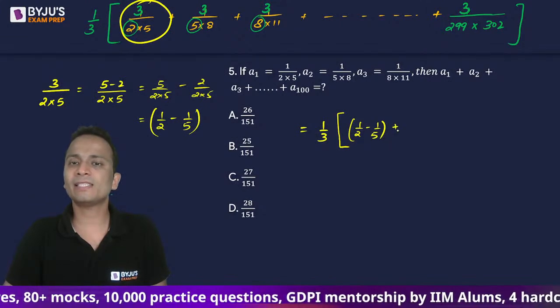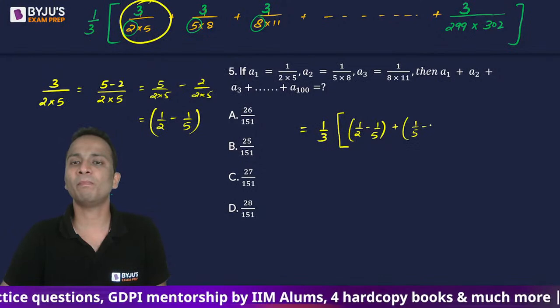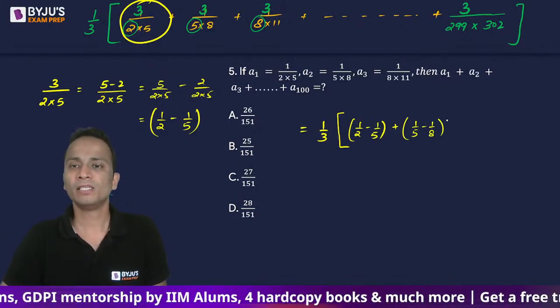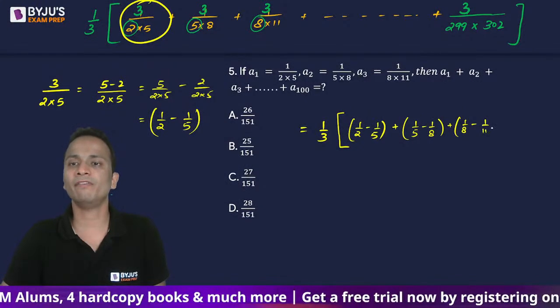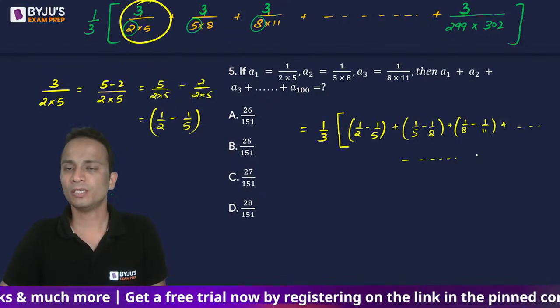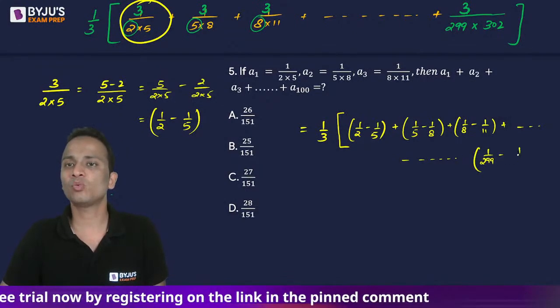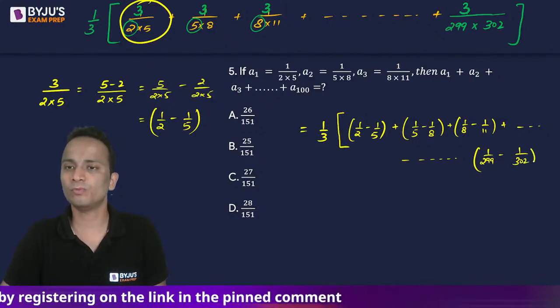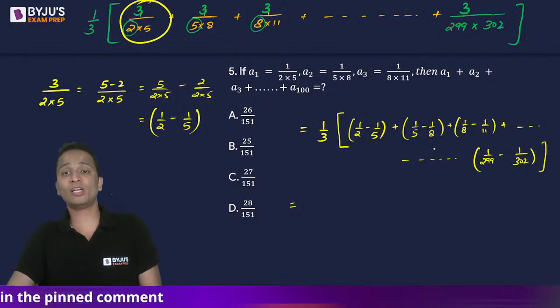Now, if we apply the same operations on the second term, it will become 1 upon 5 minus 1 upon 8. Similarly, the third term will become 1 upon 8 minus 1 upon 11, and so on. If you keep on writing all these terms, the last term will become 1 upon 299 minus 1 upon 302. Okay, so this will be the series, this is how the expression looks.